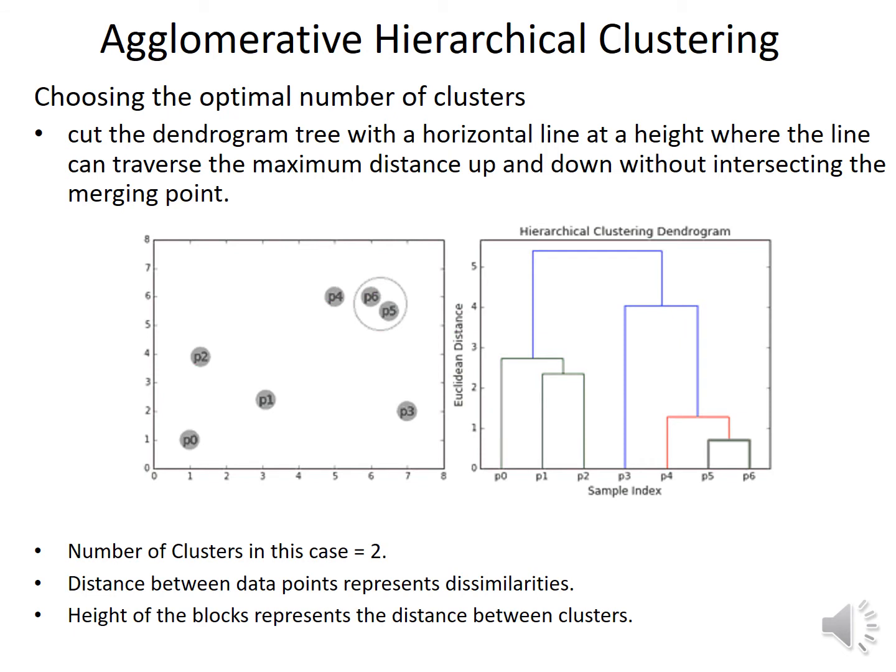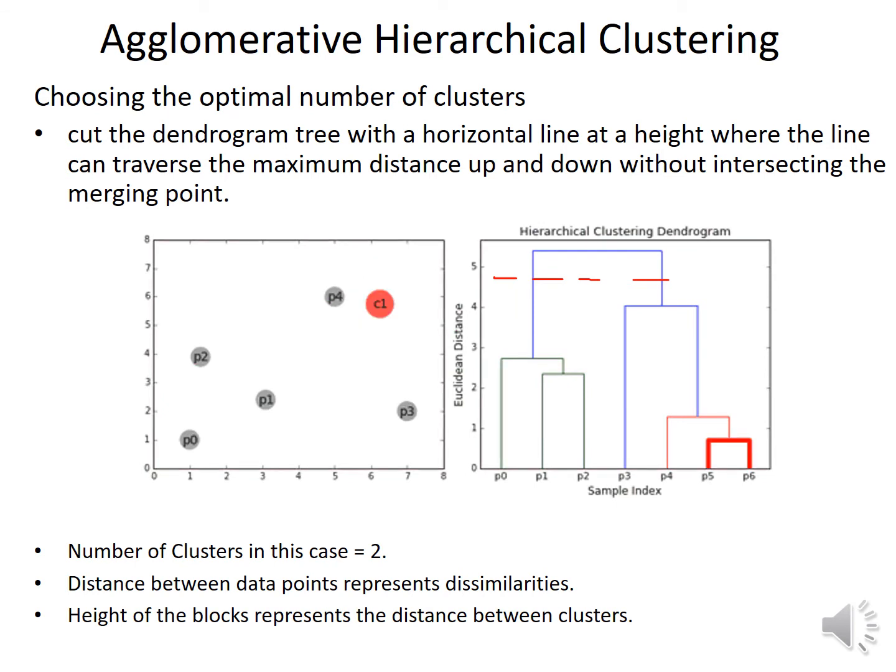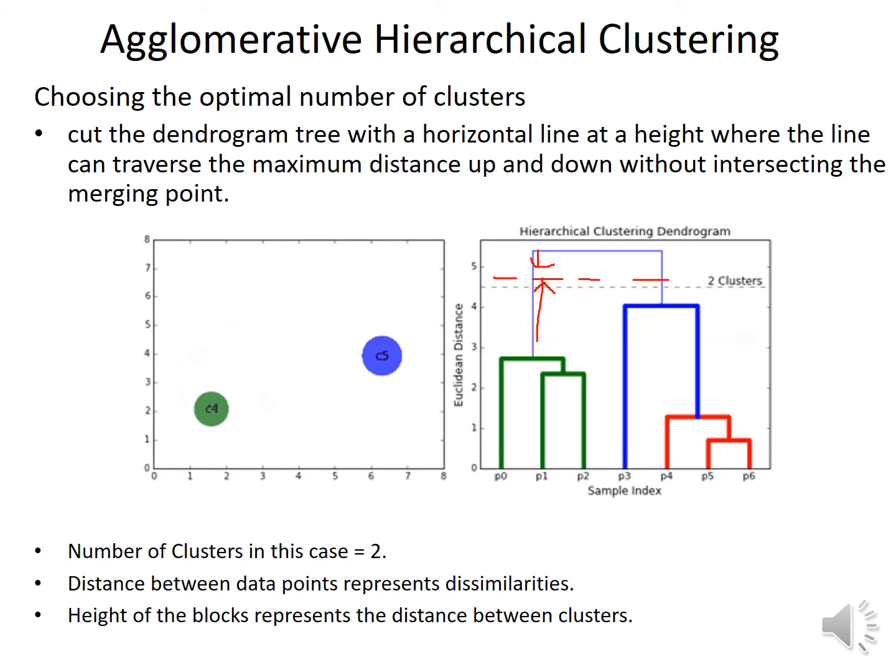For that you have to cut the dendrogram tree with a horizontal line, in this way, at a height where the line can traverse the maximum distance up and down without intersecting a merging point.